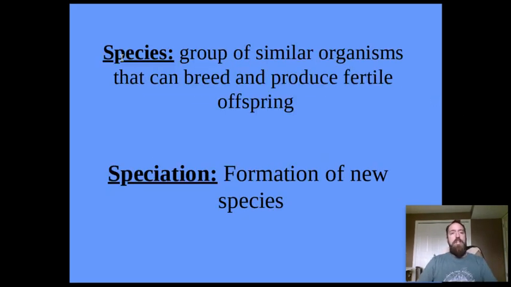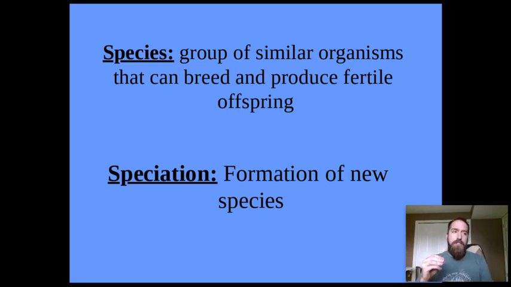So the first thing we need to know, I'm going to have to talk fast because the video can only be 5 minutes. So go ahead and pause it when you need to. A species is a group of similar organisms that can breed and produce fertile offspring. A good example of this is you have lions and you have tigers. You can mate them together to create something called a liger. Yes, ligers are real.